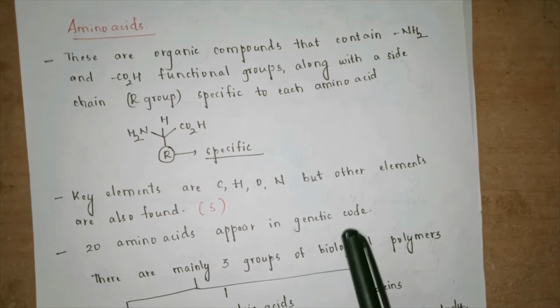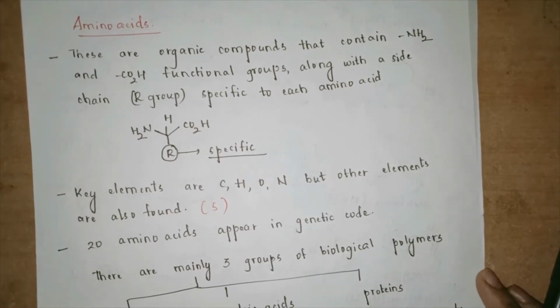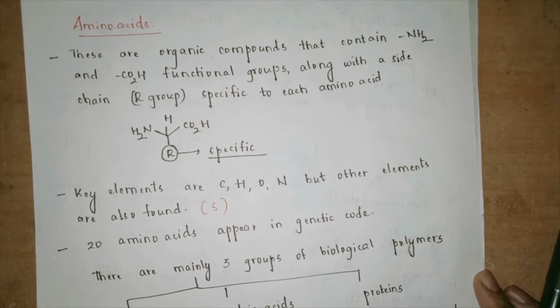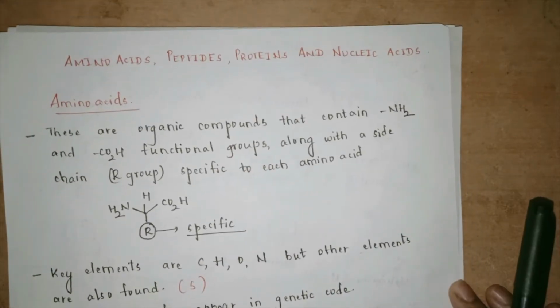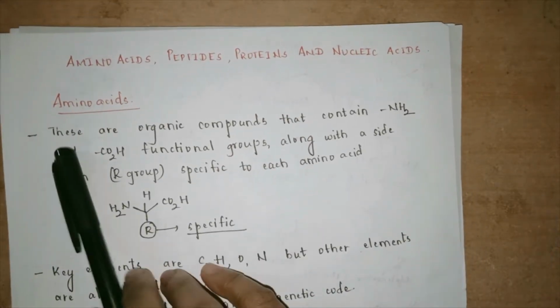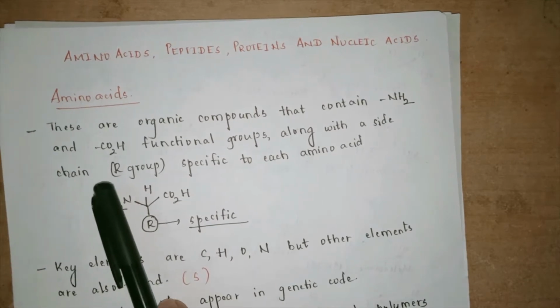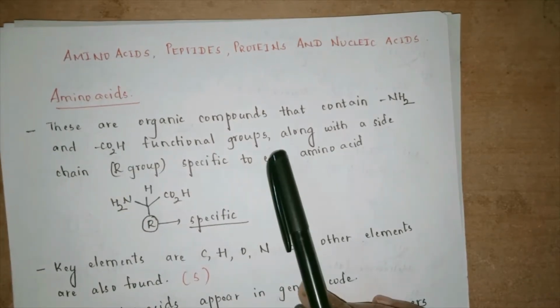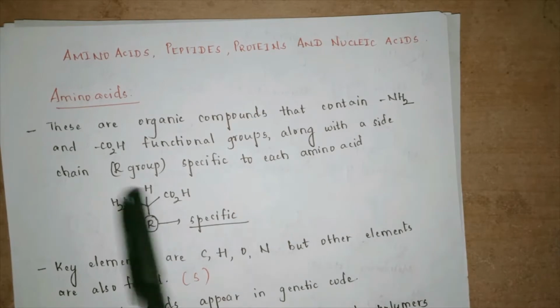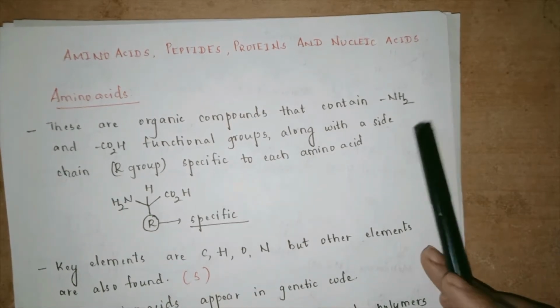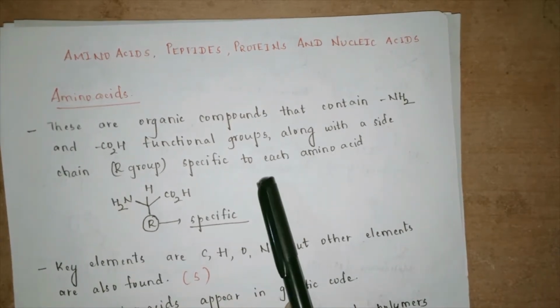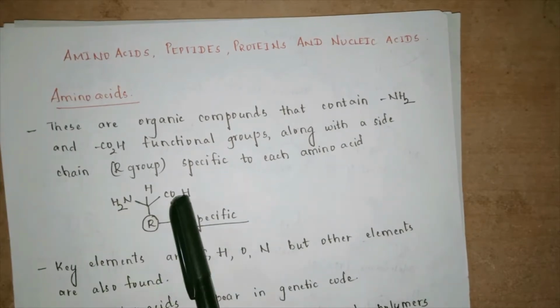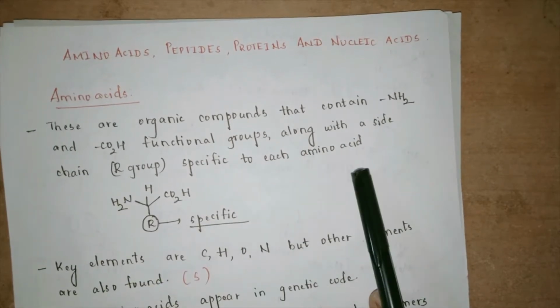Hello everyone. So let us start with the next concept called amino acids, peptides, proteins and nucleic acid, in which we'll be doing amino acids. Now what are these amino acids? These are organic compounds that contain NH2 and carboxylic functional group, that is amine and carboxylic functional groups, along with the side chain R group, which is specific to each amino acid.